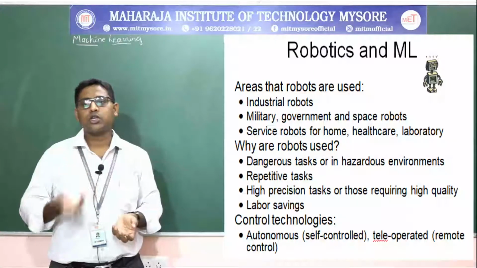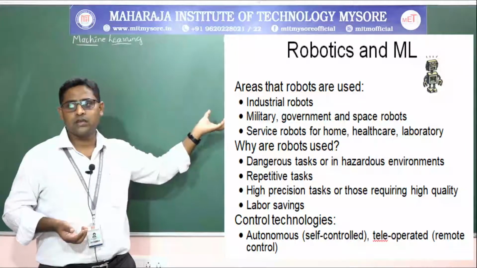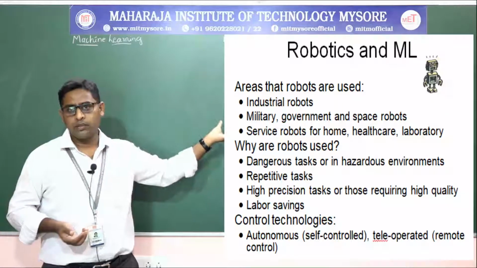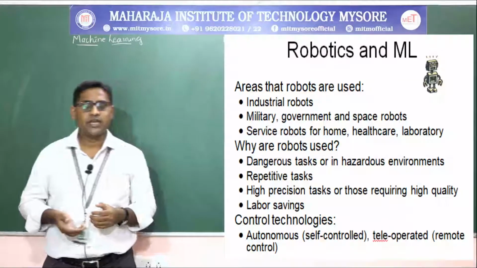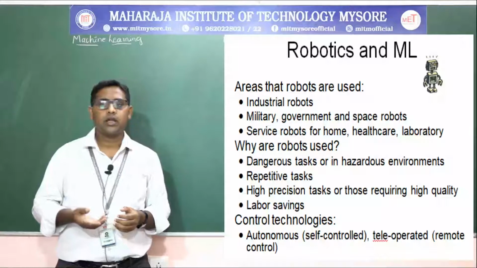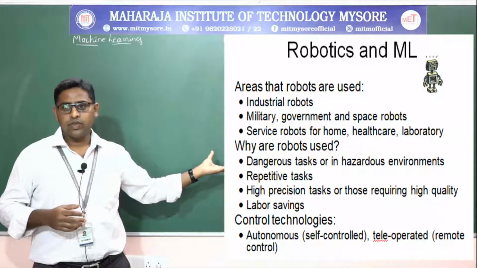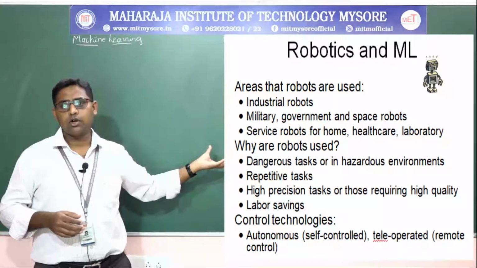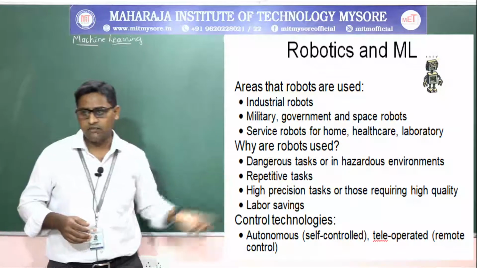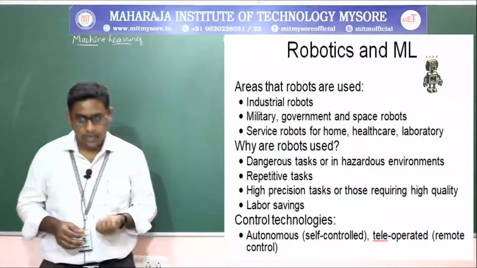Now why are robots used? Robots are used for dangerous tasks or hazardous environments, repetitive tasks, high precision tasks, tasks requiring high quality, labor saving, and control technologies. Control technologies means autonomous, self-controlled, remote controlled, or teleoperated.